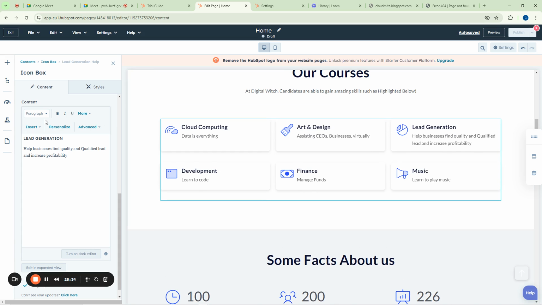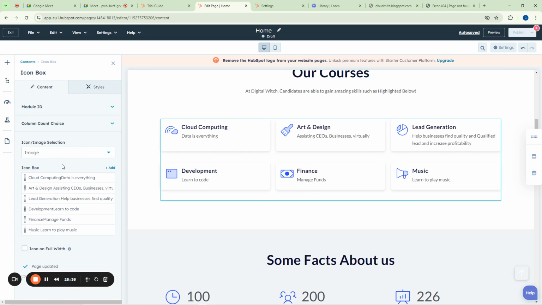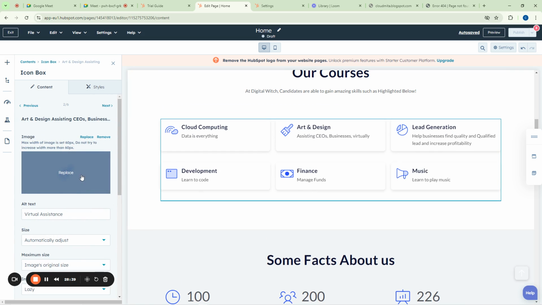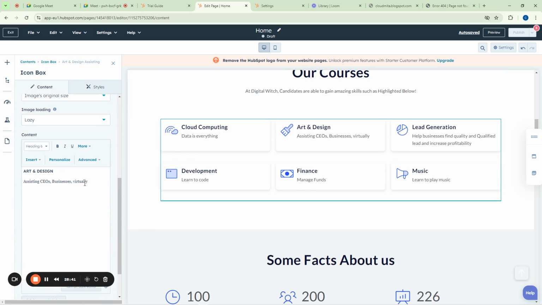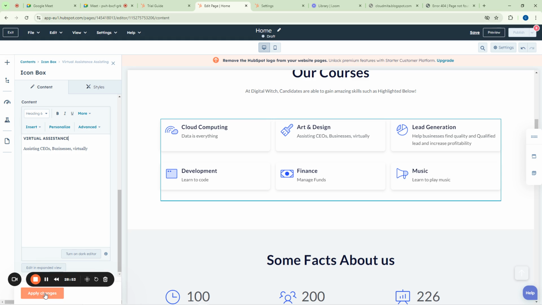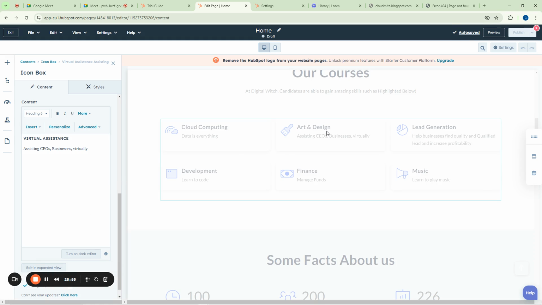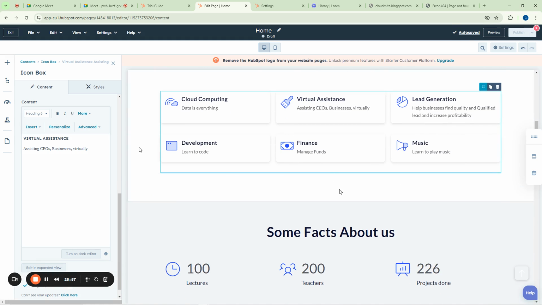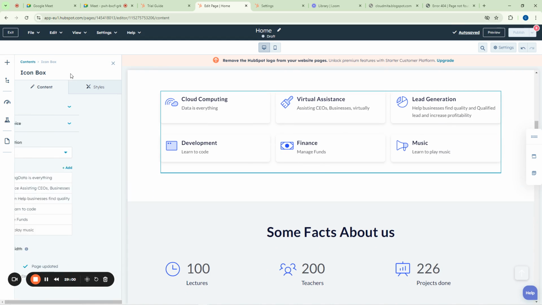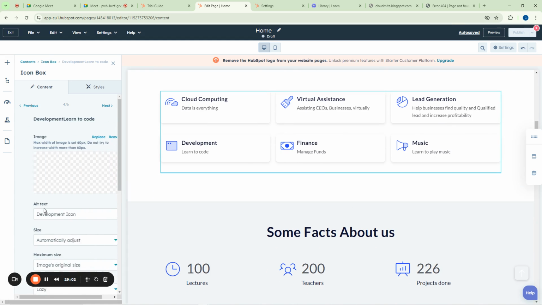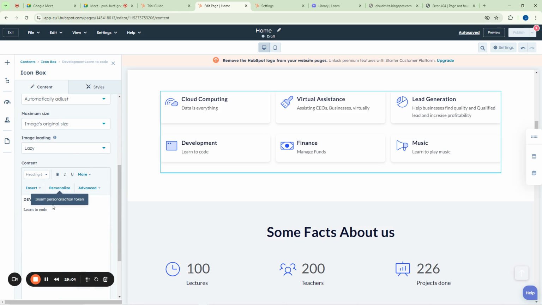Let me go back and change this one, because I think I now know where the thing is. It tried to remind me before, but actually I know where it is. So I will come down here. This is it here. I think I wanted to put virtual assistance. I will click apply, and then it will change. And then I have other ones too that Equi used to teach us here. So I'll come down here. I can say, okay, development, and I can say DevOps.